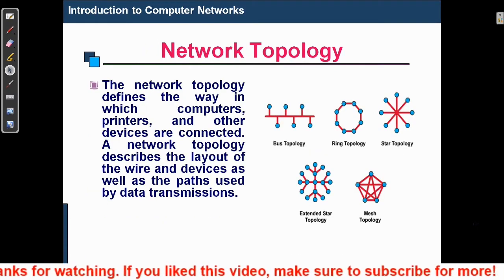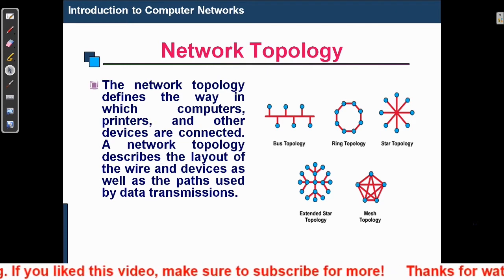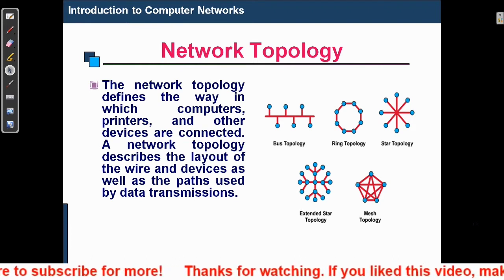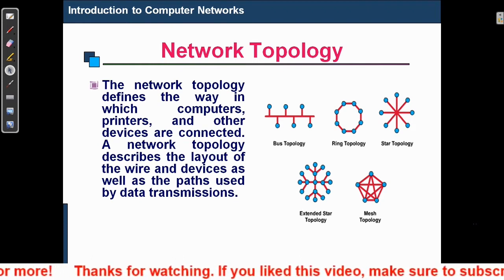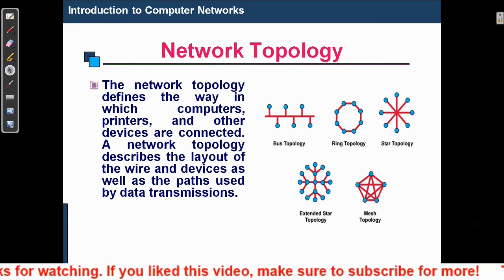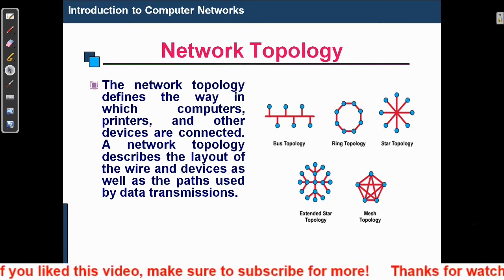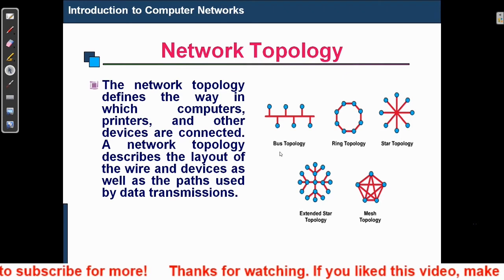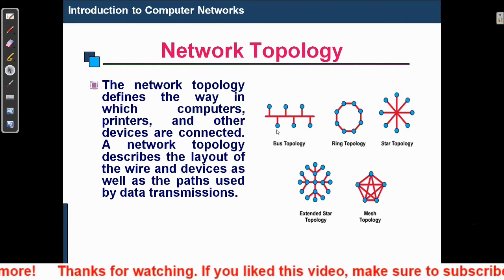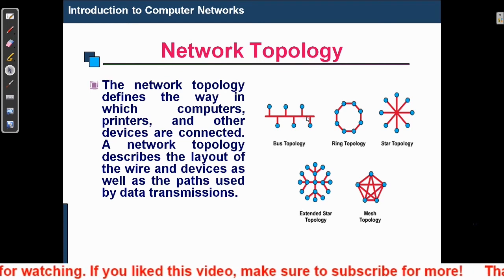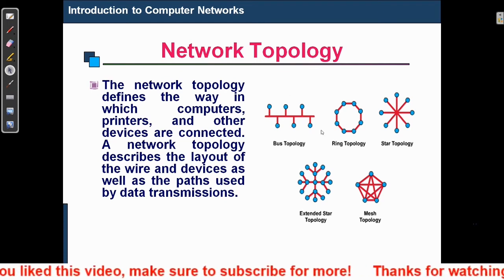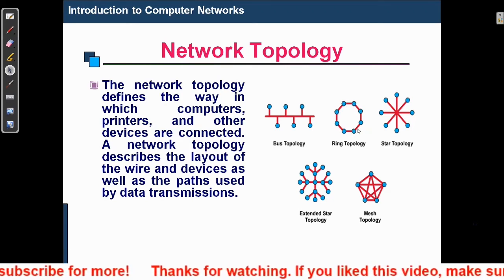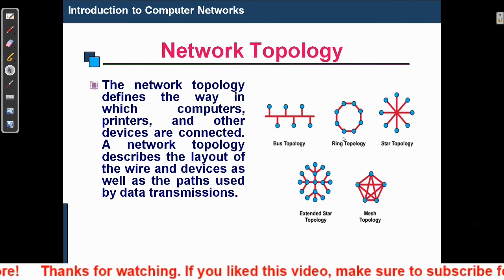Another topic is network topologies. Network topology means how we are going to connect our computers within a network. The network topology defines the way in which computers, printers and other devices are connected. A network topology describes the layout of the wire and the devices, as well as the path used by the data transmission. So this is called bus topology, in which we have different computers all connected within a bus type of architecture. This is called ring topology, in which different computers are connected to each other and it creates a type of loop within a network.